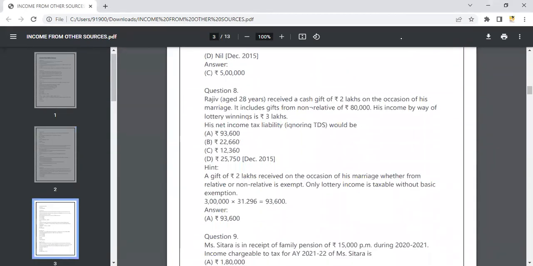The next question tells about a problem again. Rajiv is 28 years old. He is going to receive 2 lakh as a cash gift on the occasion of his marriage. It includes a gift of 80,000 from a non-relative. His income by way of lottery is 3 lakh. He won 3 lakh in the lottery. Then what is his net income tax liability, ignoring TDS? We have to ignore the tax deducted at source. What will be the answer?